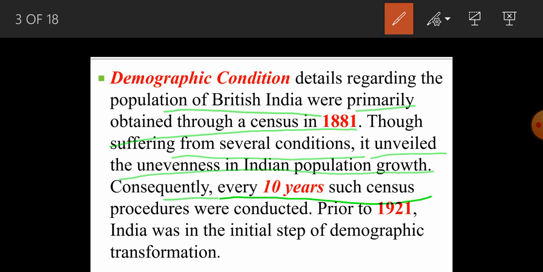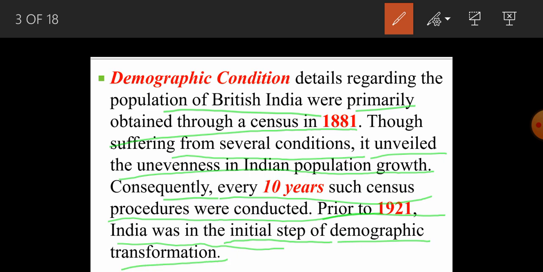Consequently, such census procedures were conducted every 10 years. If you're talking about any population census, the population was calculated only after 10 years. So the first population was calculated in the year 1881, and after every 10 years the population census used to generate data regarding the population of a country. Now prior to 1921, India was in the initial step of demographic transformation.